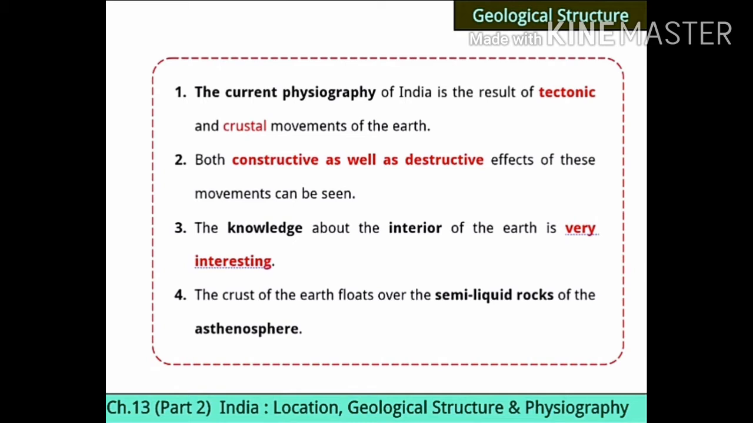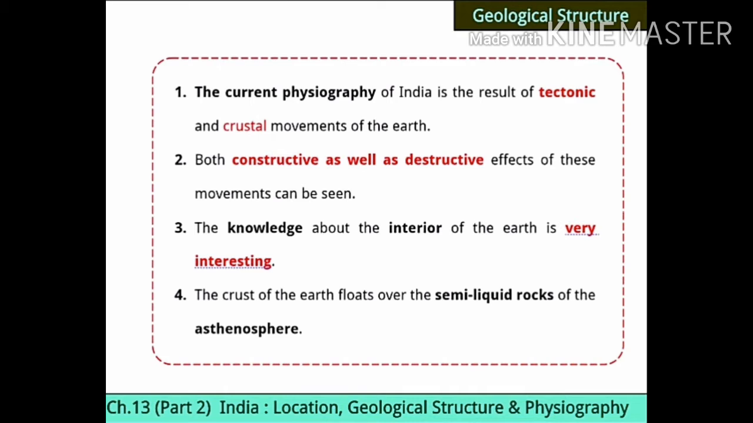Again, I have divided your chapter into points so that it would be easy for you to remember, easy to write the answers to the questions, and even easy to understand. Our first point is geological structure. In that, the first point is the current physiography of India.